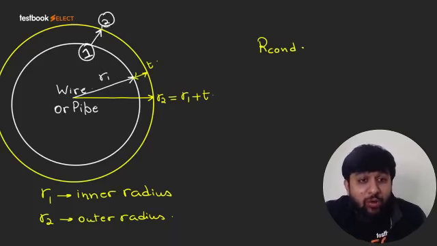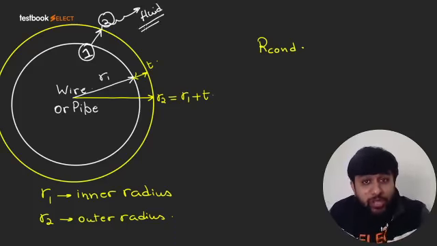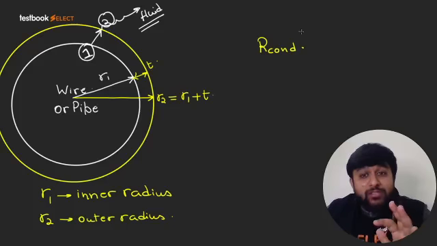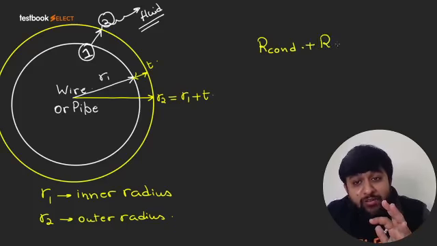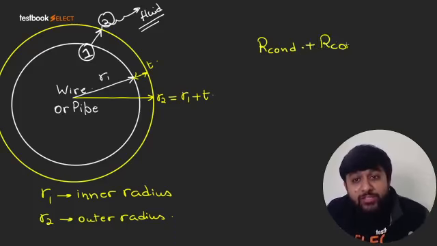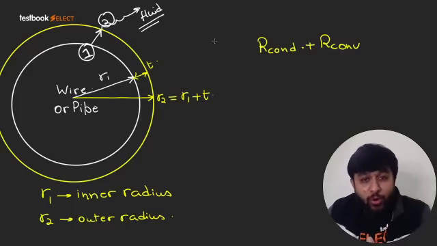And then from the outer surface of insulation to the fluid, there will be some convection. So when you talk of insulation, insulation has two resistances to offer. One is the resistance to conduction from 1 to 2, and the other one is resistance to convection from 2 to fluid. So this will become the total resistance offered by the insulation.